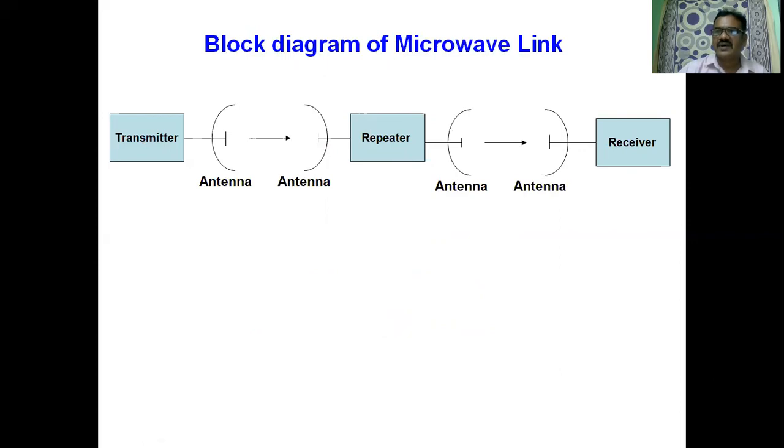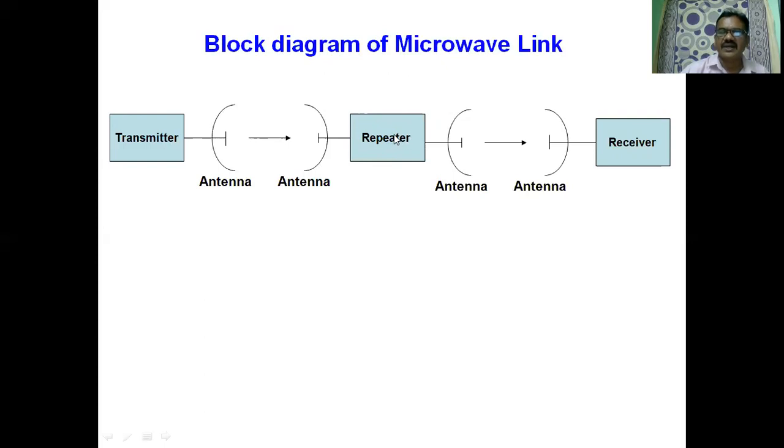The distance of coverage is less than 50 kilometers. If the distance of coverage is more than 50 kilometers, we require the repeater. The function of the repeater is that it receives the signal transmitted by the transmitting earth station. Then amplification is done in the repeater.